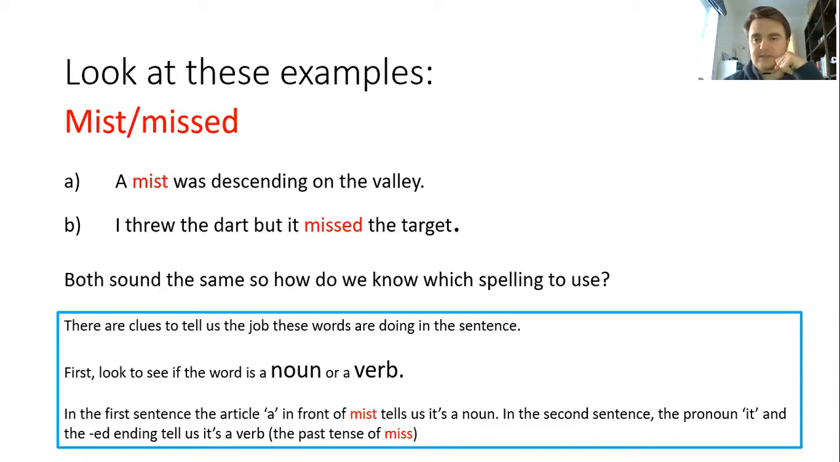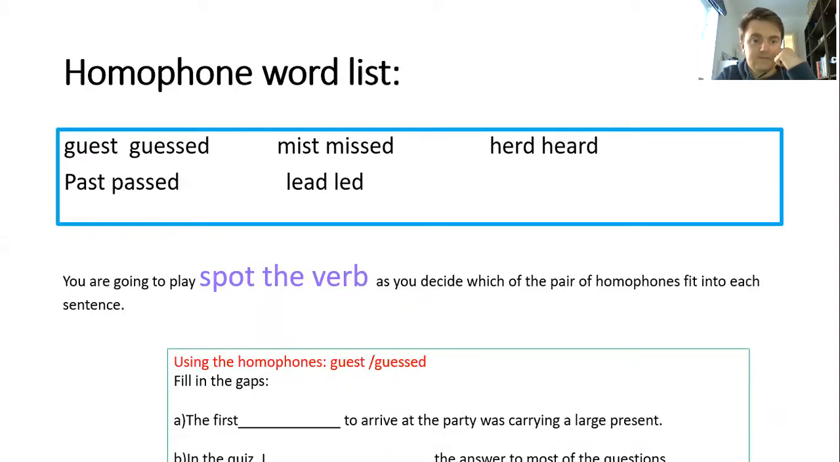So both of them sound the same, but if we were doing a dictation, for example, it's about knowing which spelling to use. So in the sentence a mist, that tells us that that is a noun, it is a thing. Whereas I threw the dart, but it missed is telling us that it is a verb. And we can tell that as well because we can see that it's got the ed suffix on it, which is added to verbs when they are in the past tense.